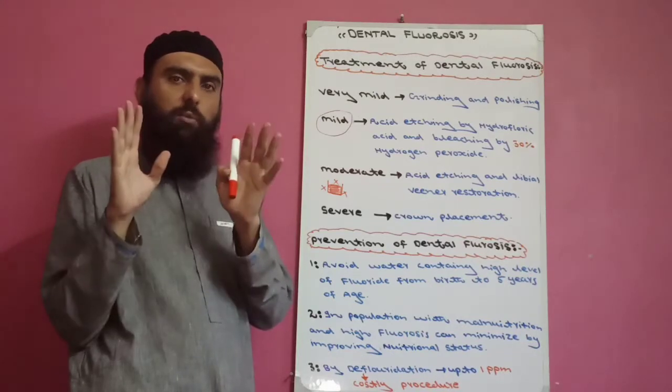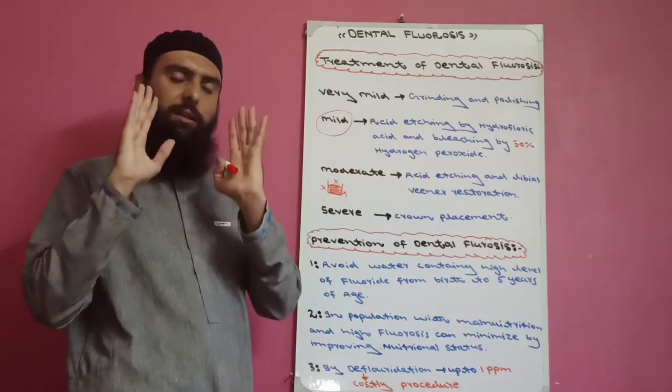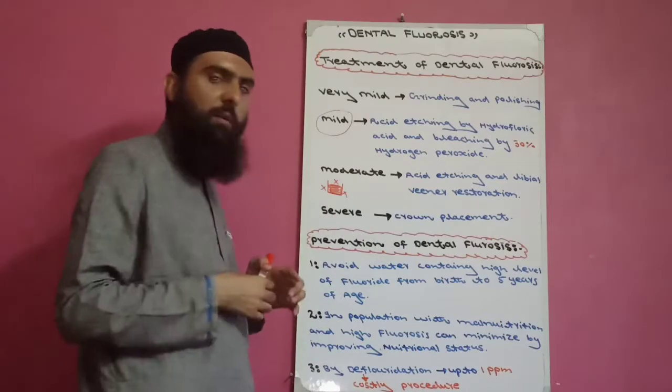When we give labial restoration, the patient's smile will look normal. This is the treatment of moderate fluorosis.